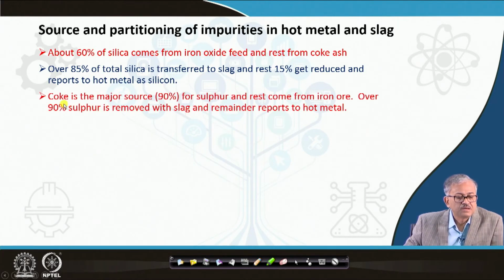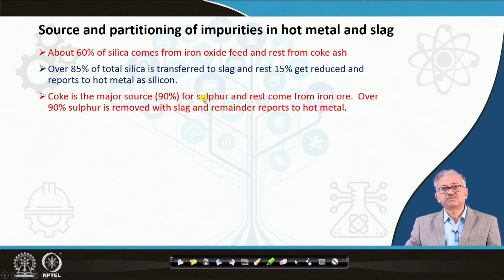And then coke is also the major source of sulfur. If you consider the sulfur, then coke is the major source. 90% of the sulfur in the hot metal comes from the sulfur in the coke. And over 90% of the sulfur is removed to the slag, because it is a highly reducing condition in the blast furnace. So you can remove the sulfur significantly, 90%, and the remainder reports to the hot metal.